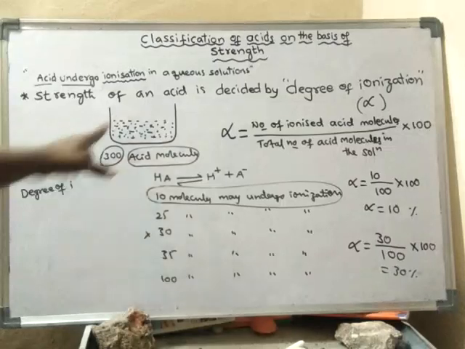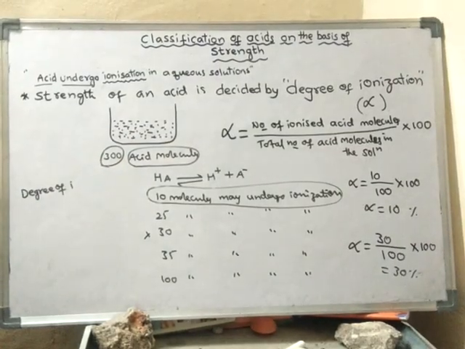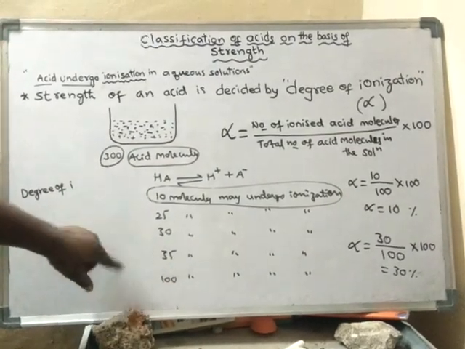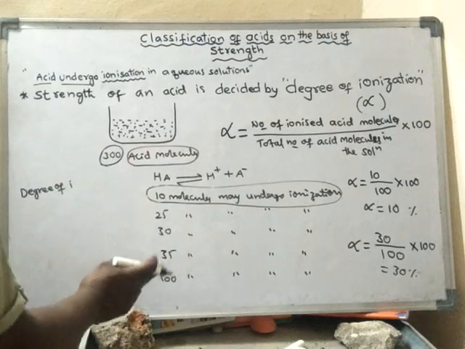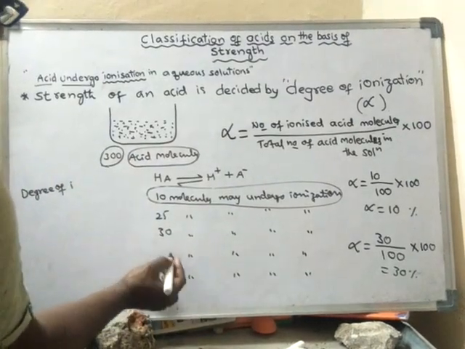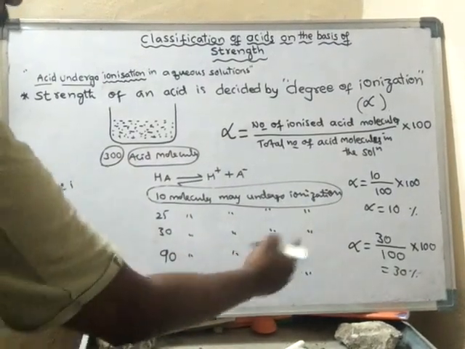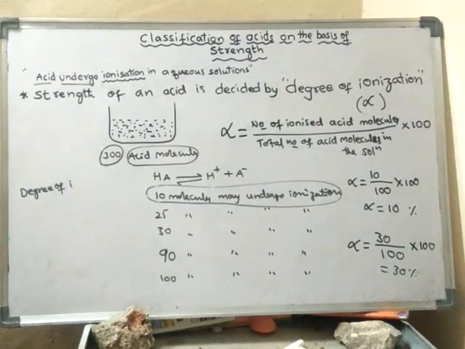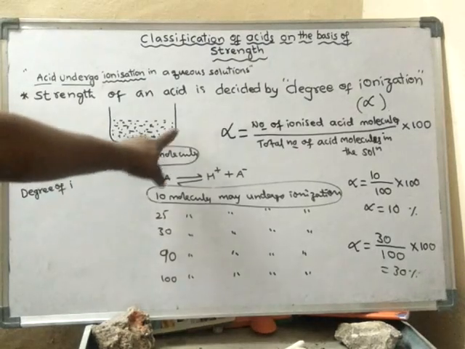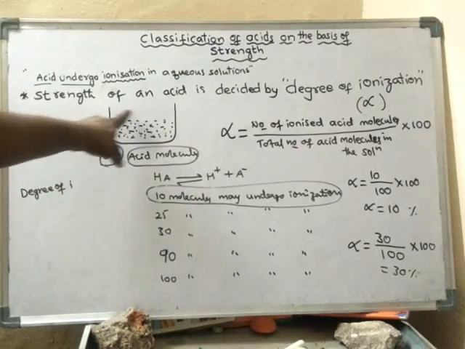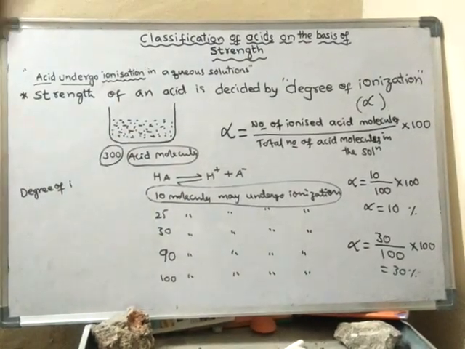Suppose I take 300 molecules of the acid. Out of 300 molecules, let us assume 90 molecules have undergone ionization. Then what is the degree of ionization of the acid in that solution?